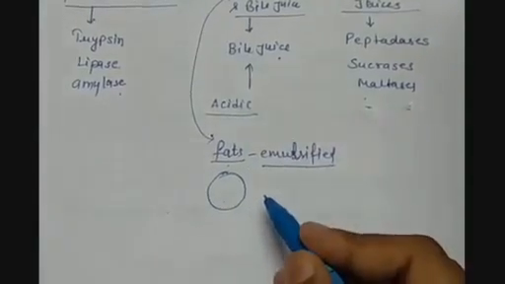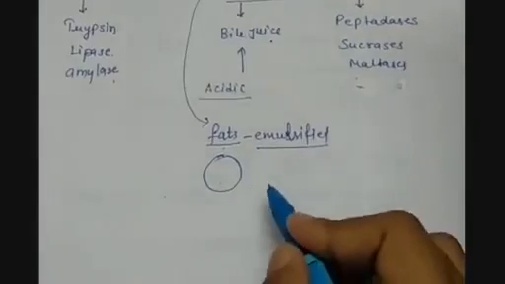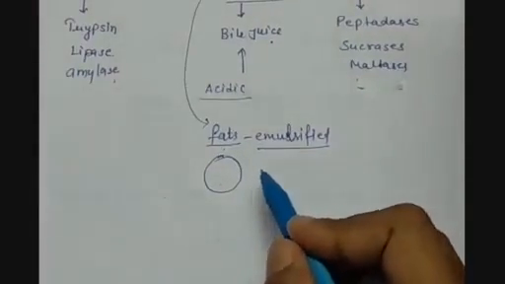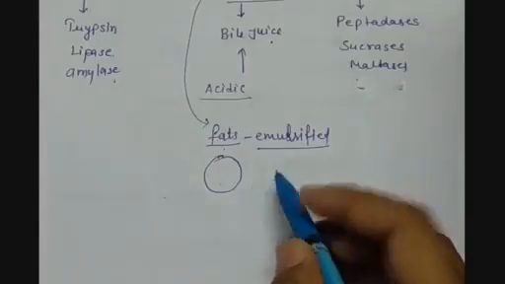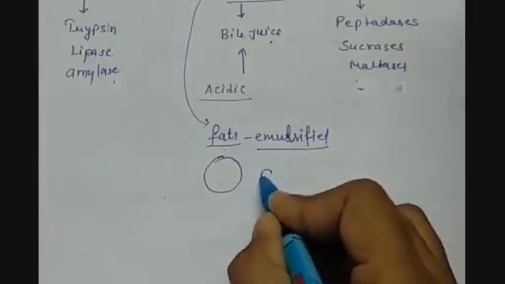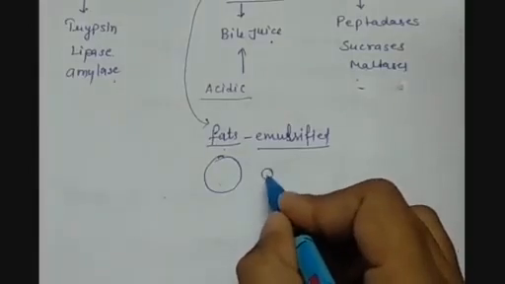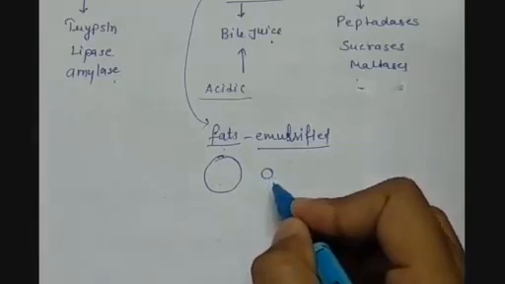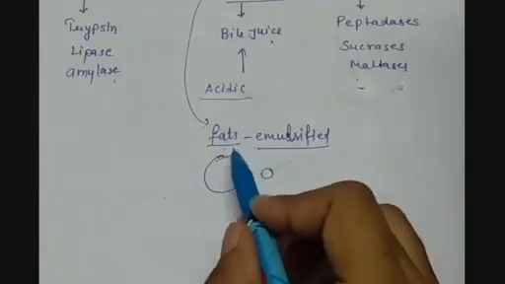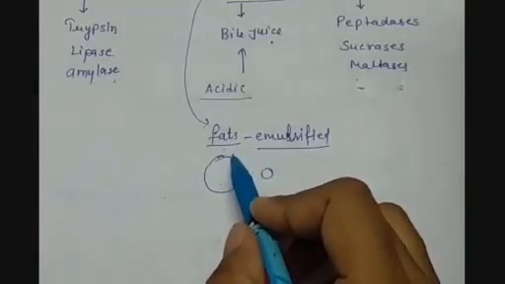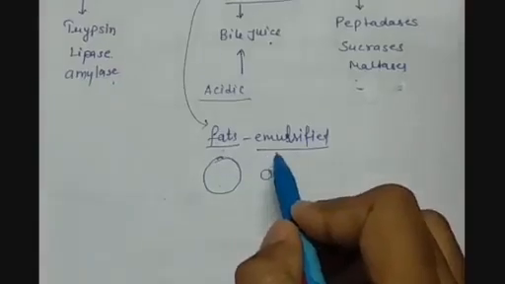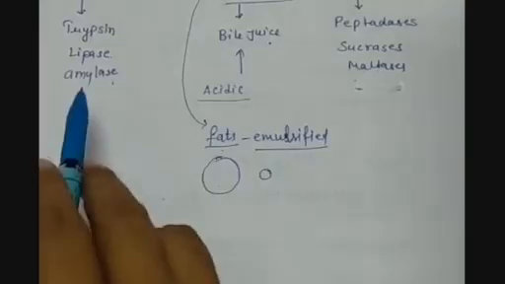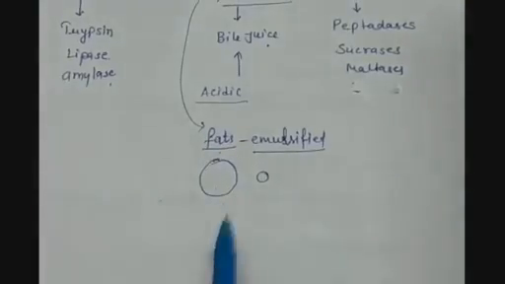Just like we have studied the action of soap or detergent on dirt particles, which trap the dirt into themselves so that it can be removed from the clothes. The same is done with the big globules of fat. They are being emulsified, and now the action of pancreatic juices will take place on them.